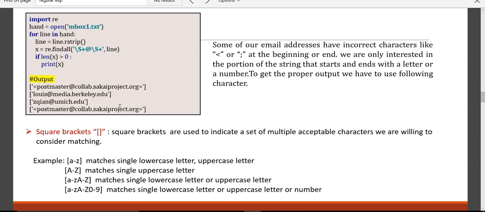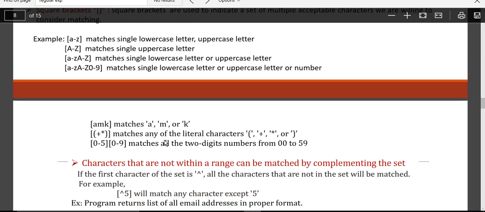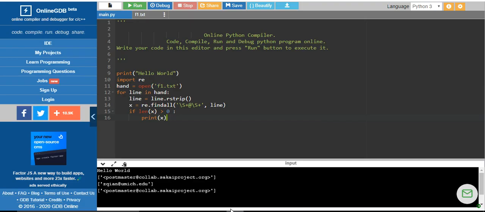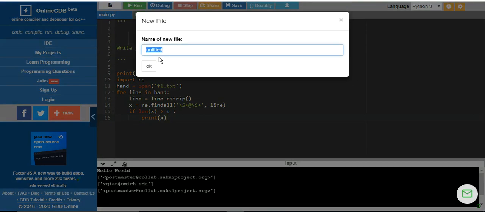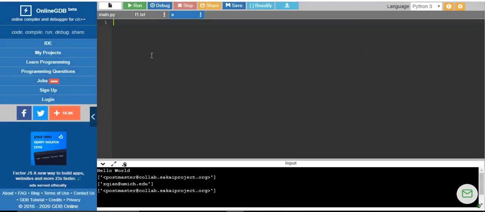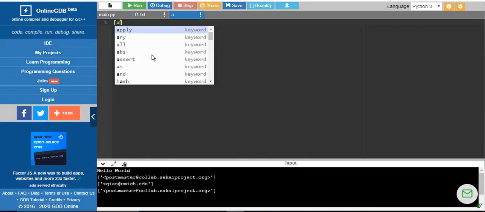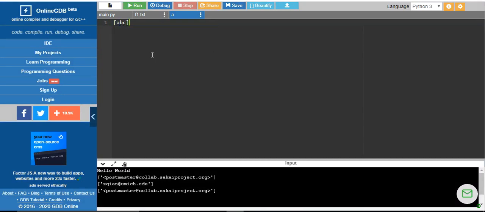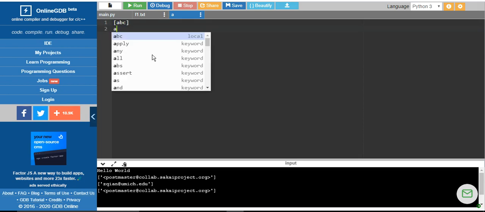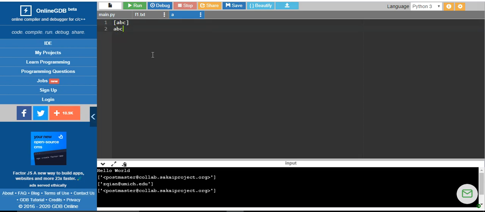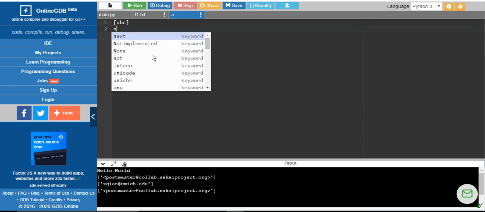Okay, before going to know how to eliminate all these unnecessary patterns, we will go through a different way of using these wildcard characters. So I will take up a new file. Now I want to match a single character which is A or B or C. So whenever I have A, it should match my pattern. Whenever I give the user input as B, it should match the pattern.